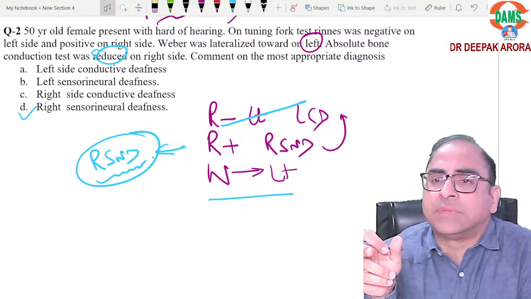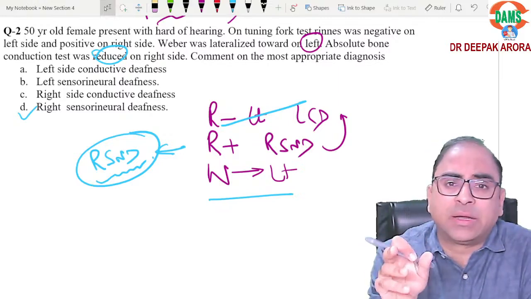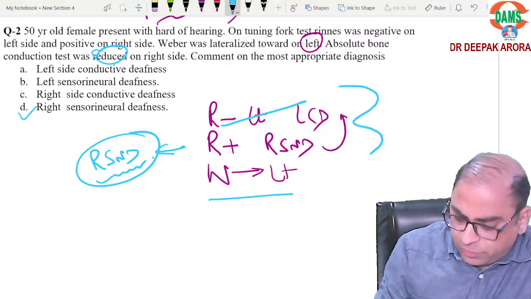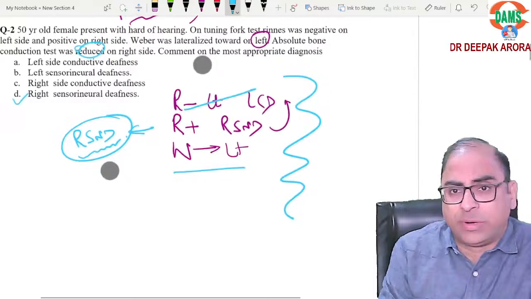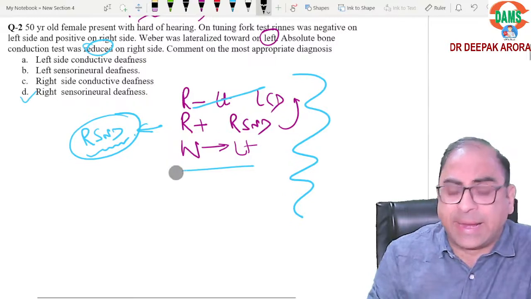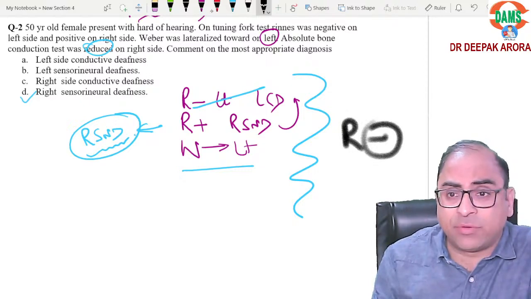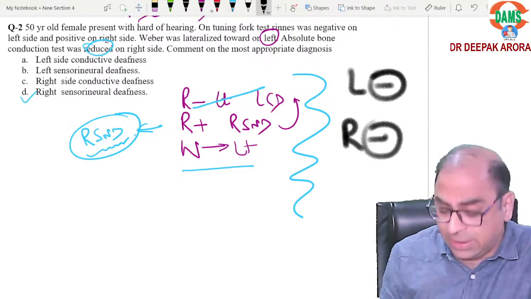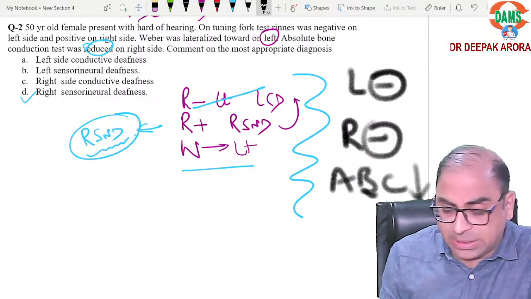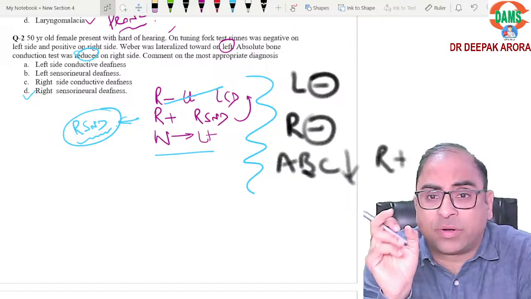It may be a possibility that they have given you the other way around. Rinne negative on the right side, positive on the left side, Weber lateralized to right, and ABC reduced on the left side. Then it will be left sensory neural deafness. Is it clear? Now, one of the students, when I was interacting with our students after the exam, said, okay sir, they have given Rinne negative on the left side, negative on the right side, and ABC was reduced on the right side. Can you confirm in the chat box, beta, what was the status of Rinne on the right side?